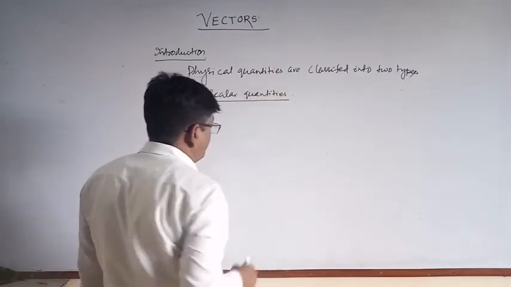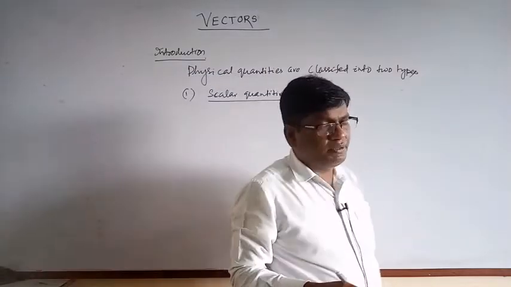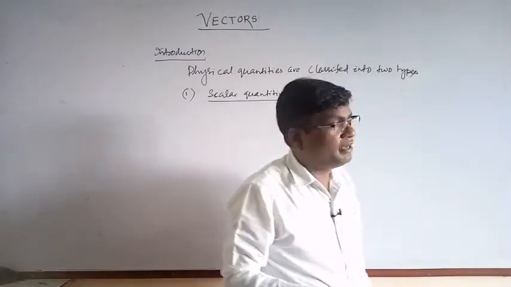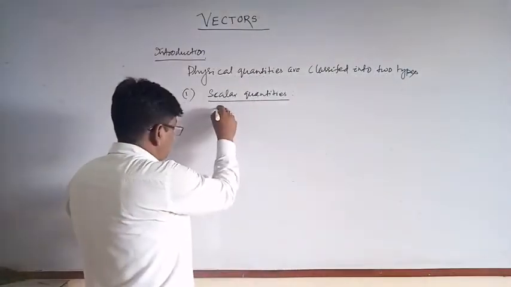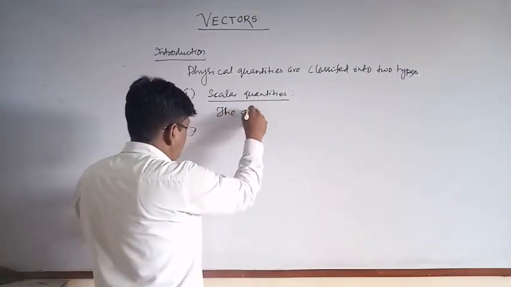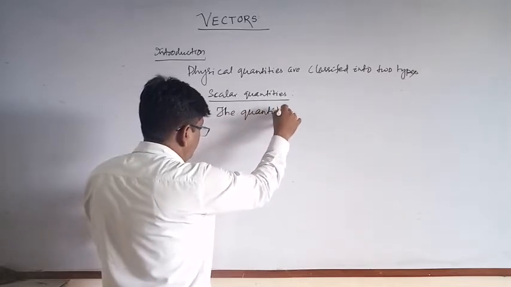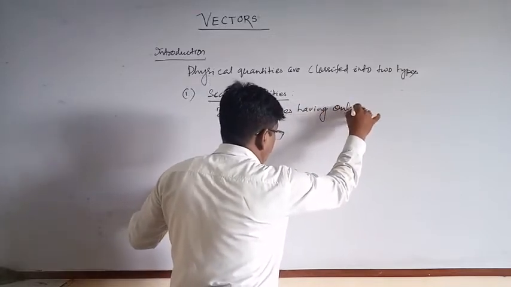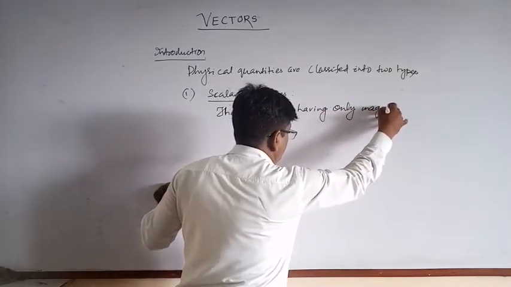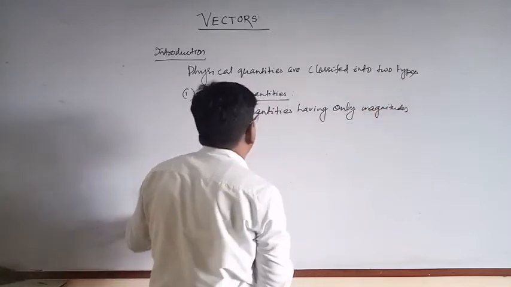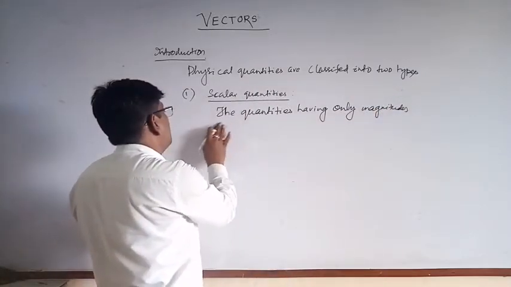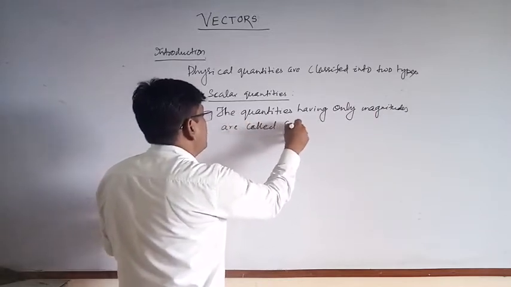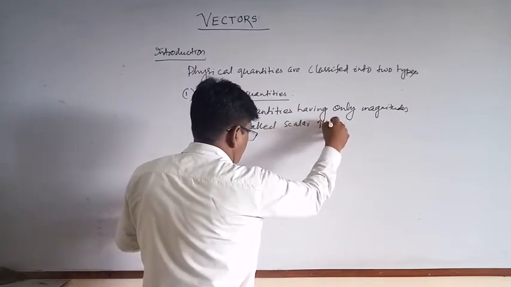What do you mean by scalar quantities? The quantities having only magnitude are called scalar quantities.